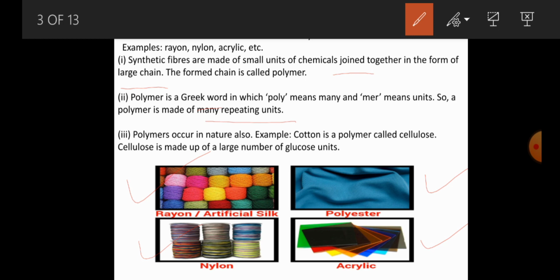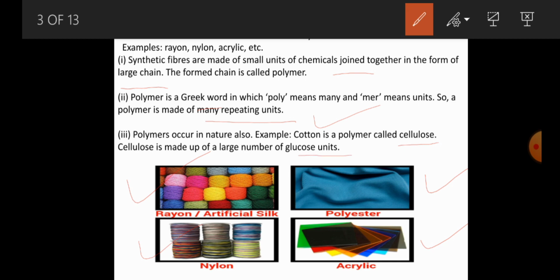Cotton is a polymer, and it is commonly called cellulose. Cellulose is a chemical substance. We already discussed cellulose in biology, the cell wall of the plant cell is made up of cellulose. Cellulose is a polysaccharide, made up of a large number of glucose units.